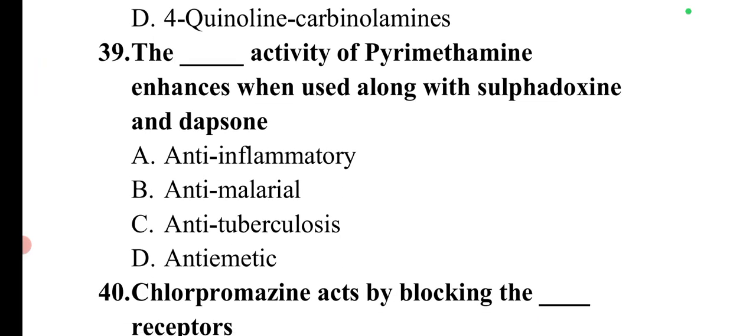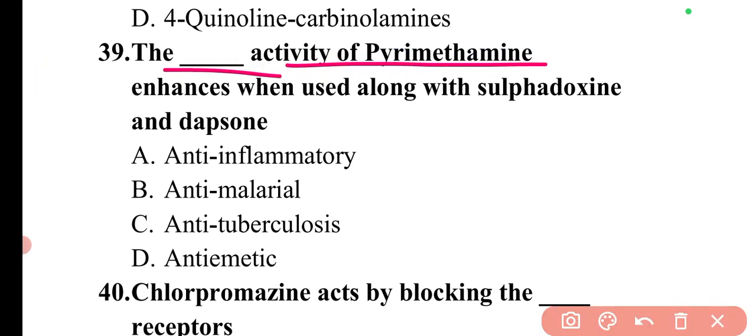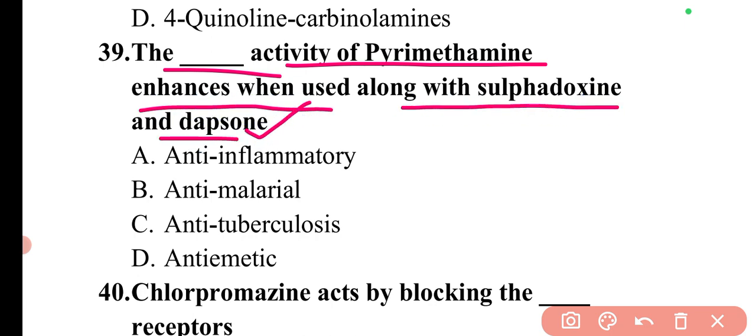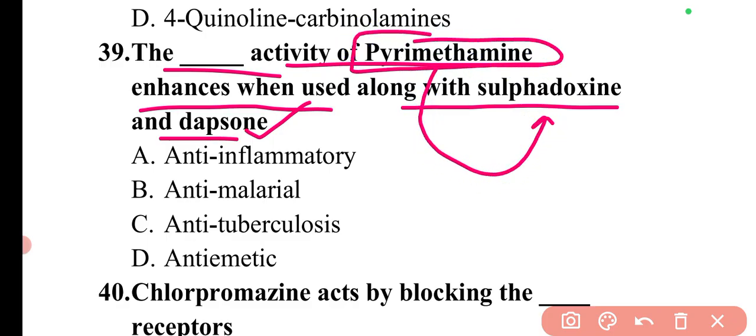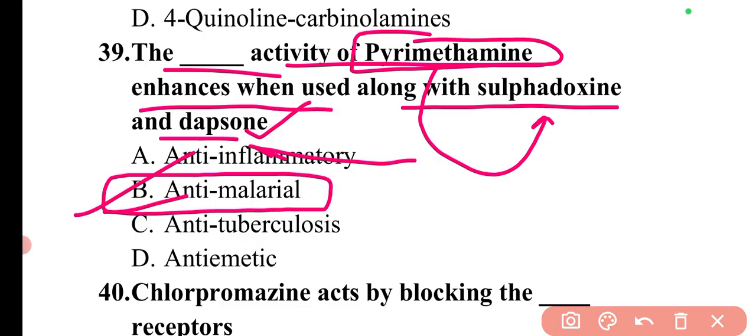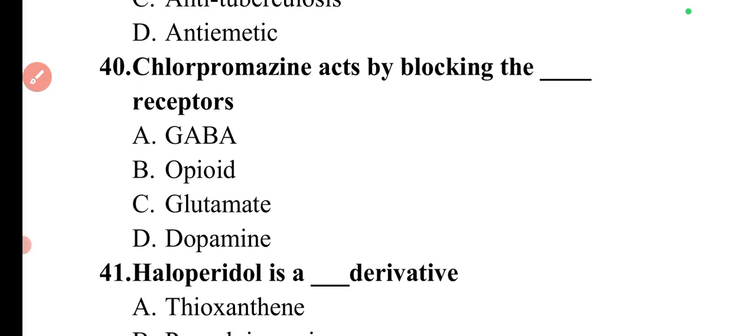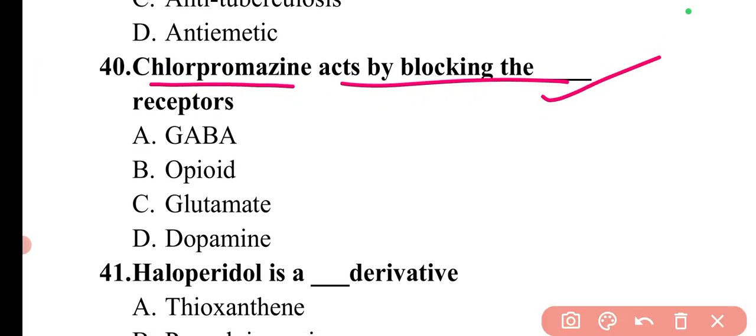Then next question is the dash activity of pyrimethamine enhances when used along with sulfadoxine and dapsone. So when pyrimethamine will be given in combination with sulfadoxine and dapsone, then its anti-malarial activity will be increased or enhanced. So here option B will be the correct answer. Next question is chlorpromazine acts by blocking the. So basically chlorpromazine acts by blocking the GABA receptor. So here option A is the correct answer.